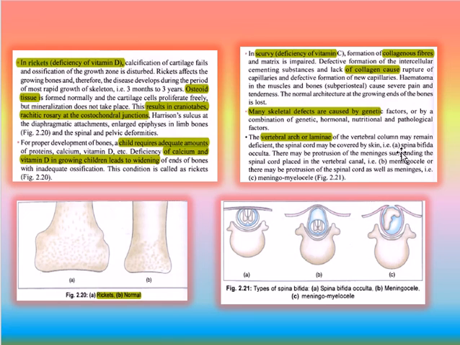There may be protrusion of the meninges surrounding the spinal cord placed in the vertebral canal, that is meningocele, or there may be protrusion of the spinal cord as well as meninges, called meningomyelocele. Types of spina bifida: spina bifida occulta, spina bifida cystica. This figure is showing meningocele, and this is meningomyelocele.